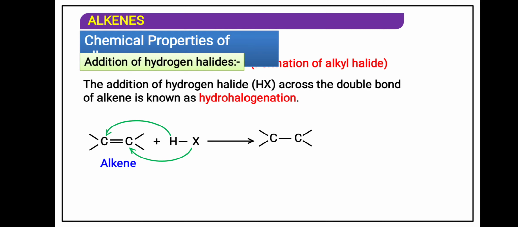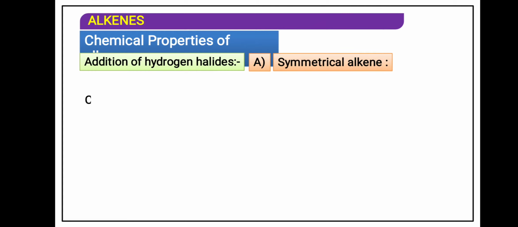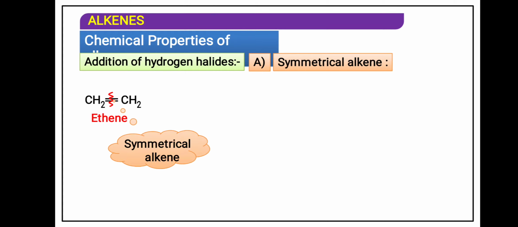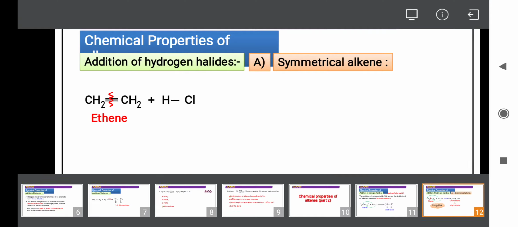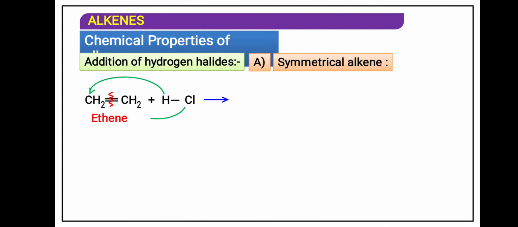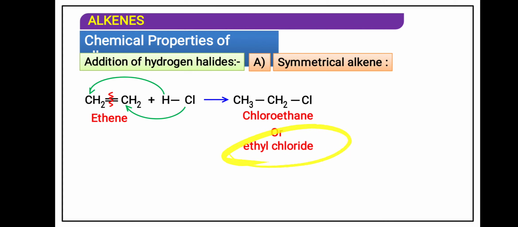The reactivity of the hydrogen halides: HI is more reactive than HBr and then HCl. In a symmetric alkene, H and Br, or Cl, whatever, can be added anywhere across the double bond, since the same number of carbons is there. Chloroethane is obtained very easily. Common name is ethyl chloride.